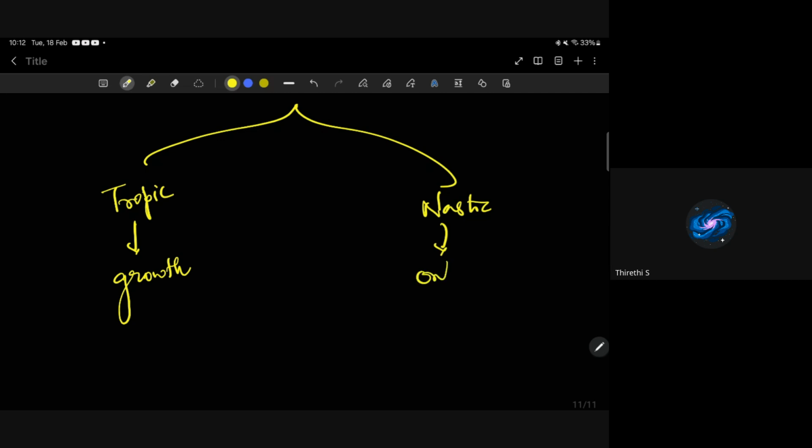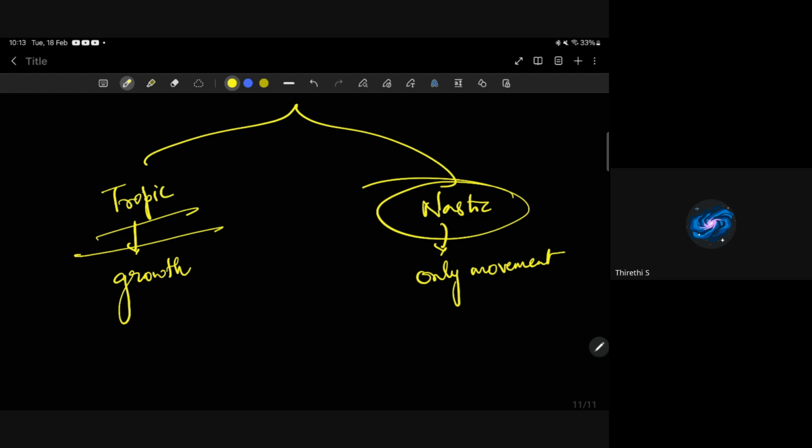If there is no growth and only movement is there, it is nastic. In the touch me not plant, which one is it? Nastic, because if we touch the touch me not plant, it will just fold its leaves inside. And tropic means growth will be seen.